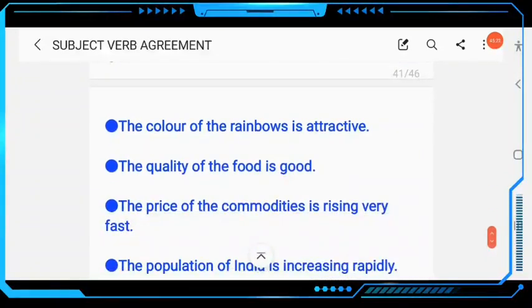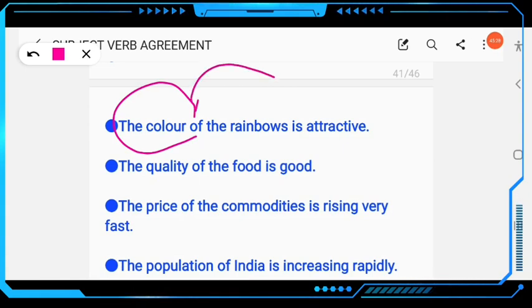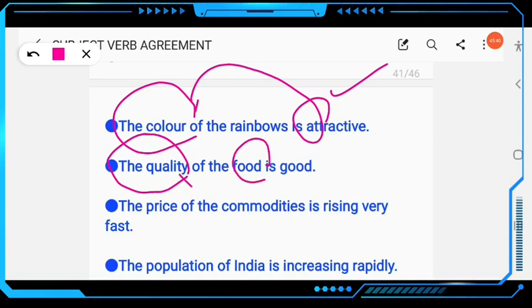Similarly, another example: the color of the rainbows. Here the head word color is singular, so the verb must be singular. The color of the rainbows is attractive. Then next, the quality of the food is good. Here quality is also an uncountable noun. Whose quality? The quality of the food. Clear? The quality of the food are good, that will be wrong. The quality of the food is good.